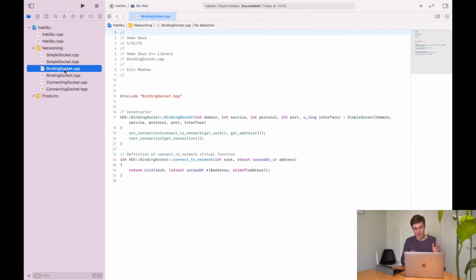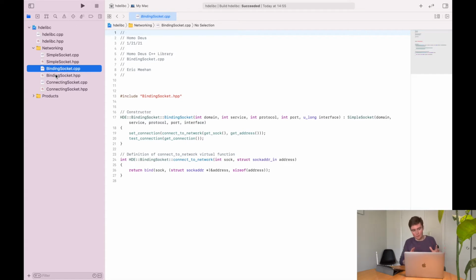And I was debating how I would implement this feature. First, I thought that maybe every binding socket has a listening feature. Maybe it does not make sense to have something bound to the network that isn't listening. That could be the case, and I'm not really sure. If you know the answer to that, please let me know in the comments. But since I don't know, I'm going to go under the assumption that they may be different, and there may be a bound socket that does not listen. So I'm going to build this as a submodule or a class that inherits from binding socket.